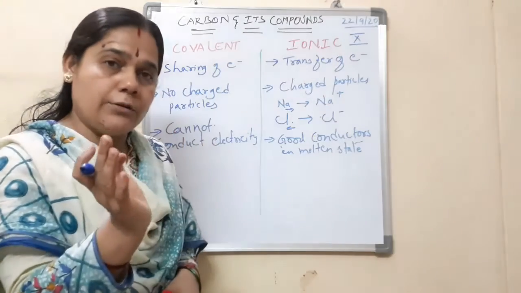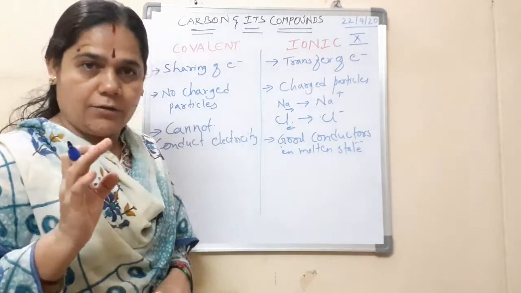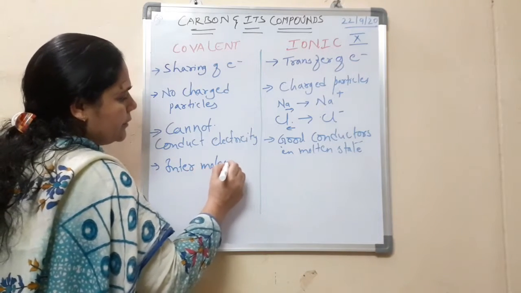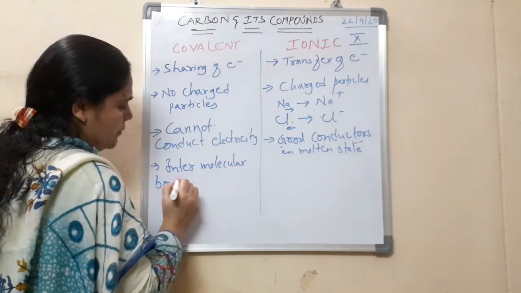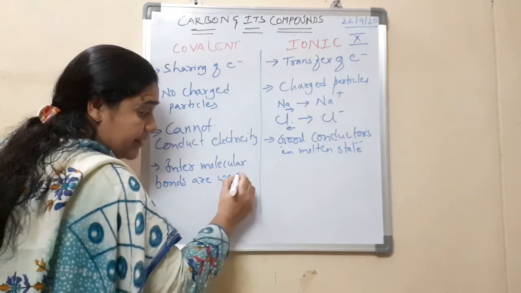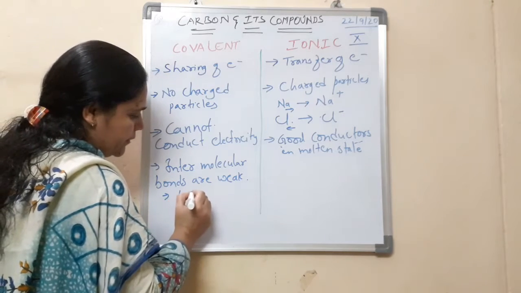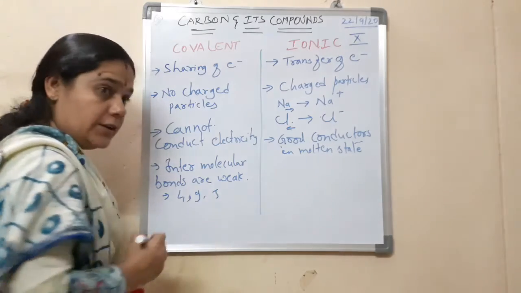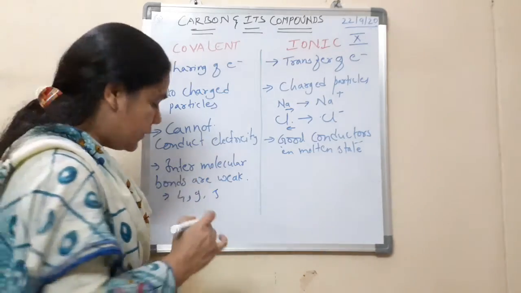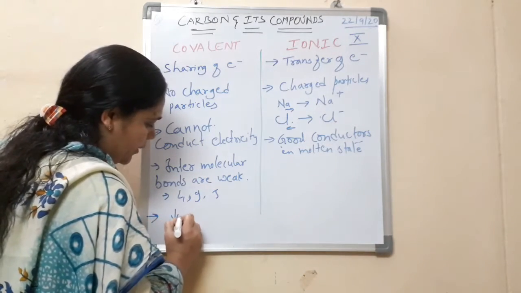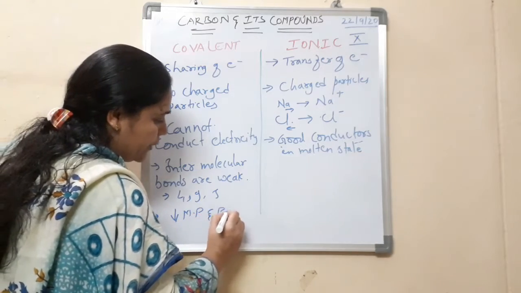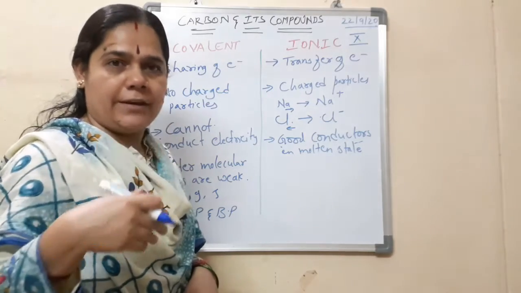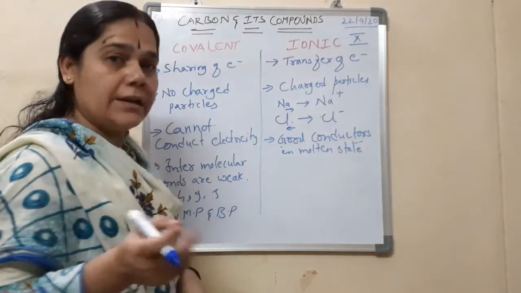Now these covalent bonds are very strong between atom and atom, but between one molecule and another molecule, the intermolecular bonds are very weak. This is why they are able to exist in liquid, gaseous and solid states. Since their intermolecular forces are very weak, they also have very low melting and boiling points. That's why they become vaporized very easily. Petrol and diesel start vaporizing, isn't it children? The reason is they have very low melting and boiling points.